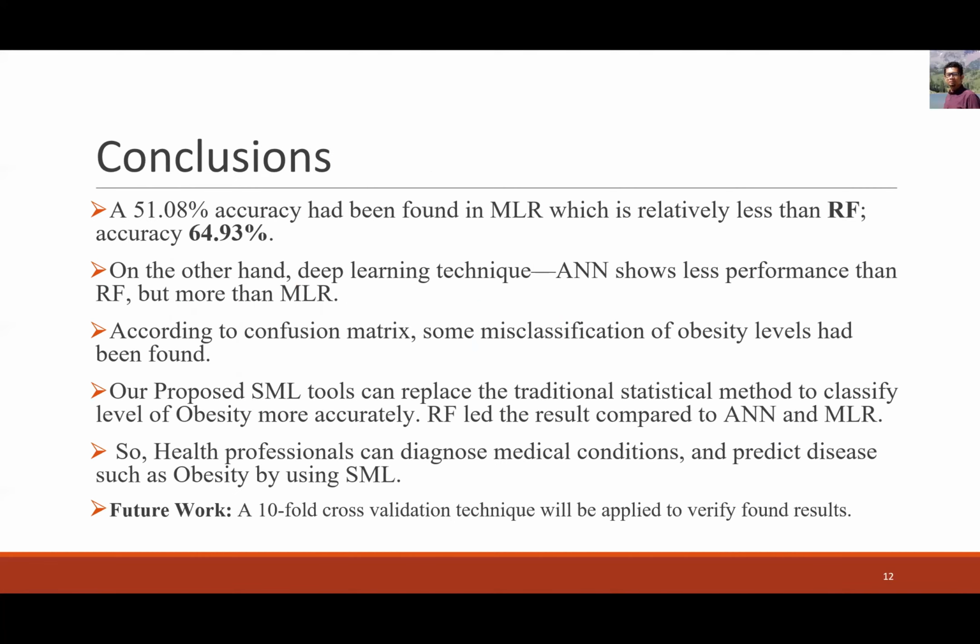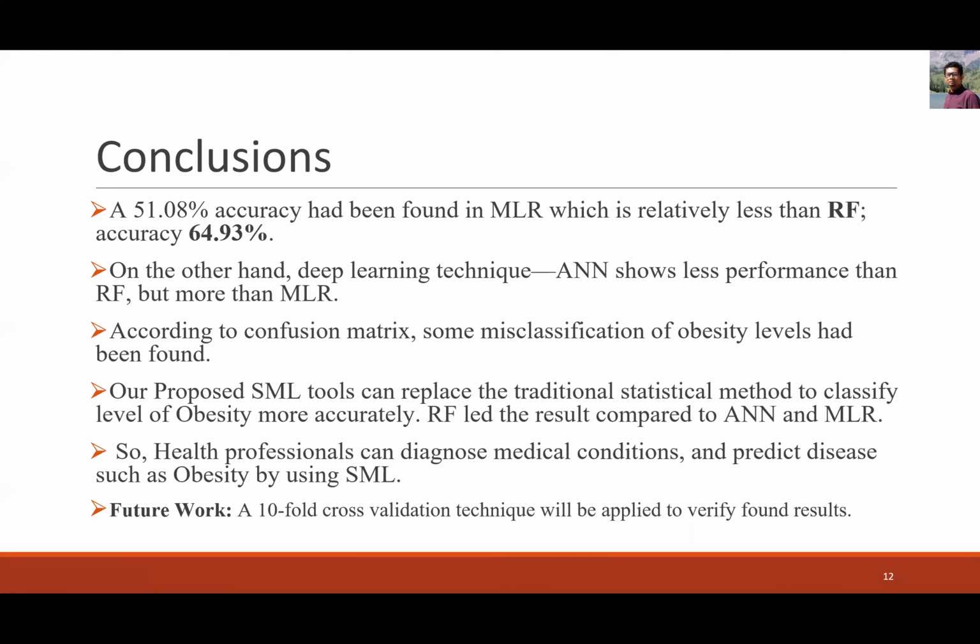So now we can conclude our research in such a way: 51.08% accuracy had been found in MLR, which is relatively less than random forest accuracy, 64.93%. On the other hand, the deep learning technique ANN shows less performance than RF, but more than MLR. According to the confusion matrix, some misclassification of obesity levels had been found. Our proposed SML tools can replace the traditional statistical model to classify the level of obesity more accurately. Random forest led the results compared to ANN and MLR.